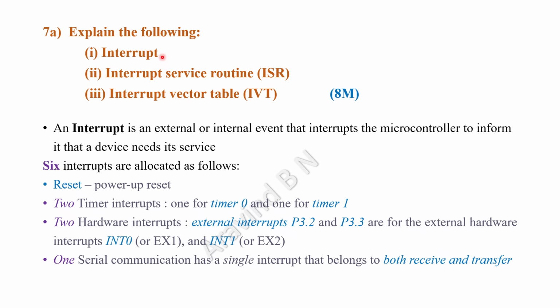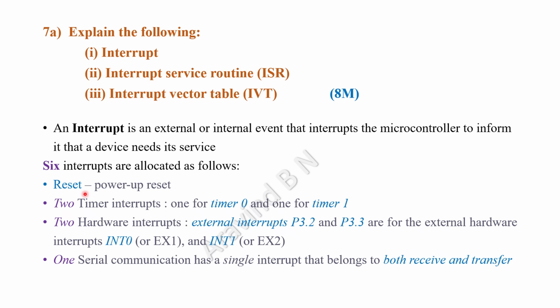So first we have to start with the interrupt. So here you have to represent the types of the interrupts that is available within the 8051 microcontroller. So the first statement, an interrupt is external or internal event that interrupts the microcontroller to inform it that a device needs a service. So this is the definition. Then totally 6 interrupts are available in 8051. So that's what the naming, and list all of them.